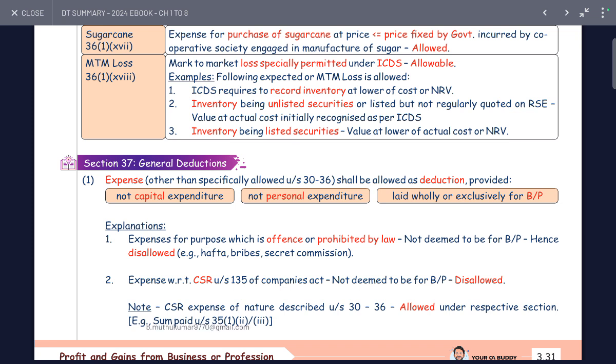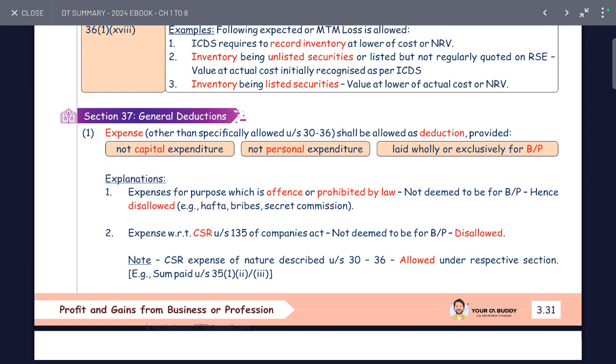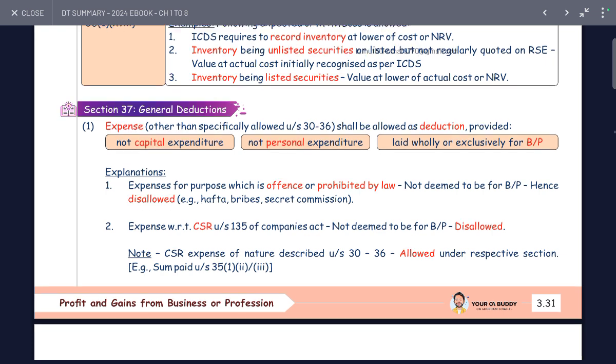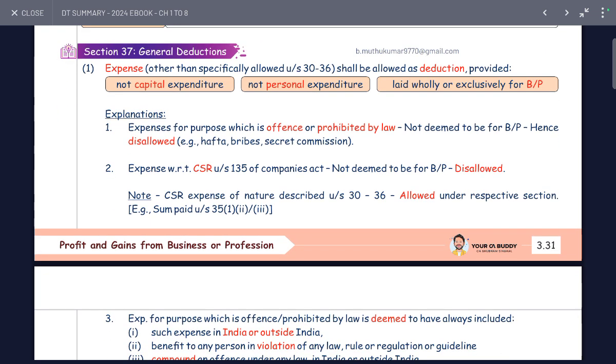Section 37, general deduction: expenses other than those specifically allowed under Sections 30 to 36 shall be allowed as a deduction, provided they are not capital expenditure, not personal expenditure, and are laid out wholly and exclusively for business or profession.